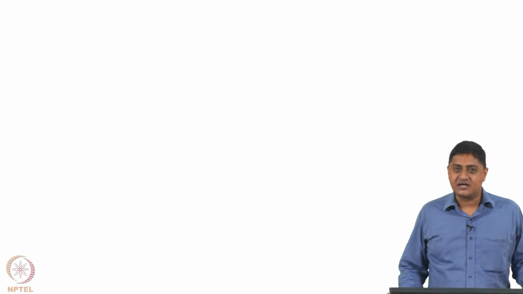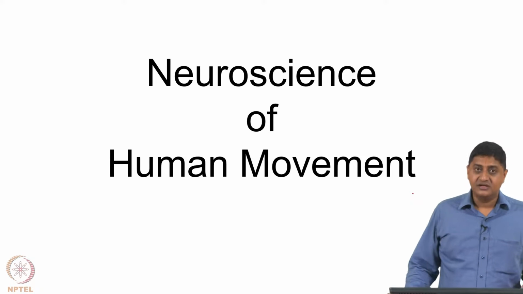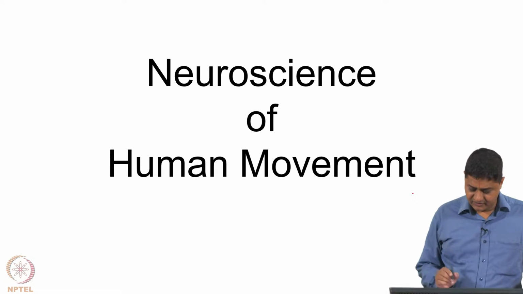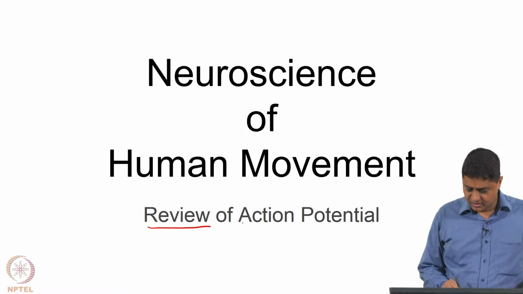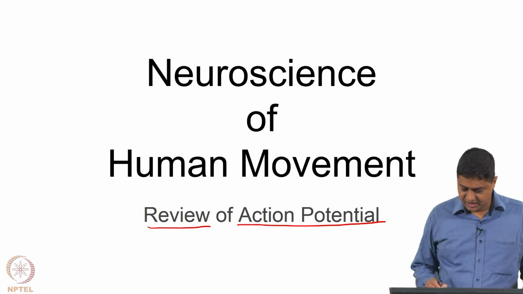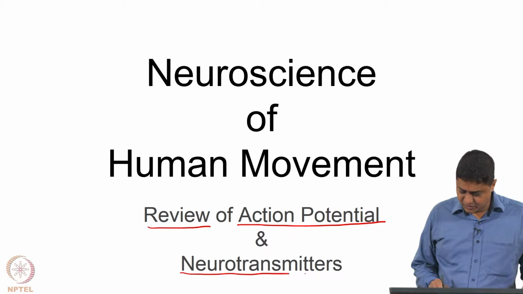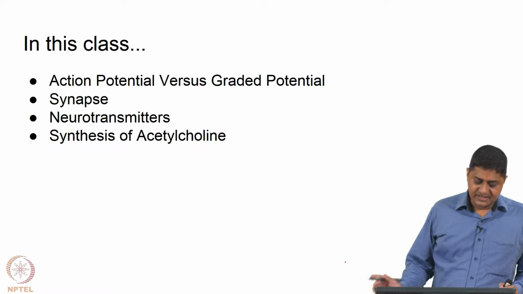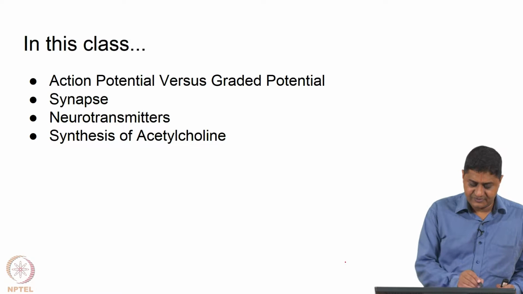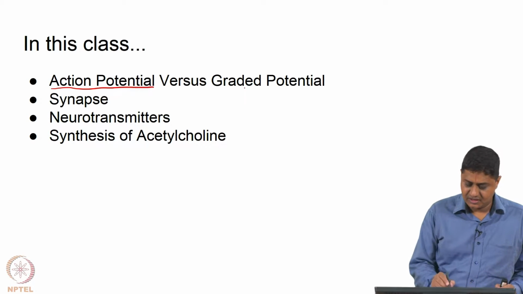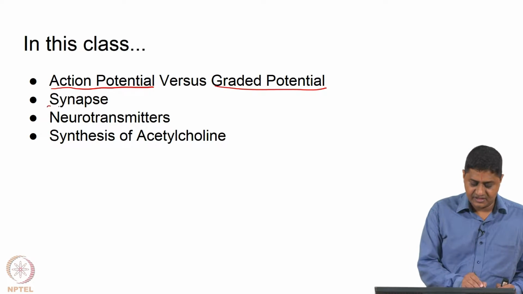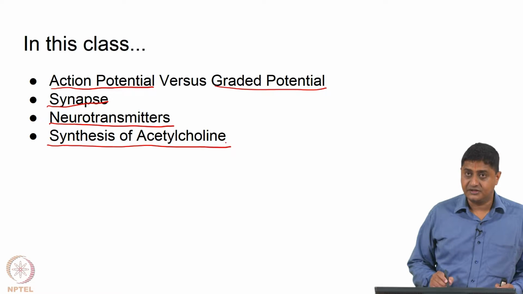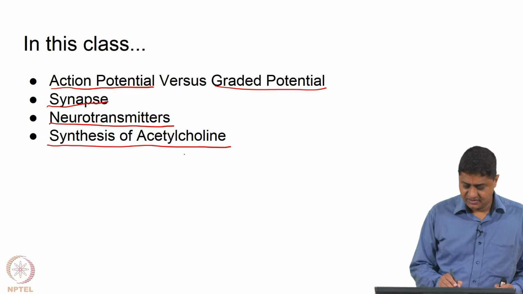So, welcome to this class on Neuroscience of Human Movement. In this class, we will be reviewing our discussion on action potential, and I will be discussing a new topic, which is basically neurotransmitters. So, in this class, we will discuss the differences between action potential and graded potential, and we will discuss the concept of a synapse, and we will discuss neurotransmitters. We will discuss how acetylcholine is synthesized. We will discuss